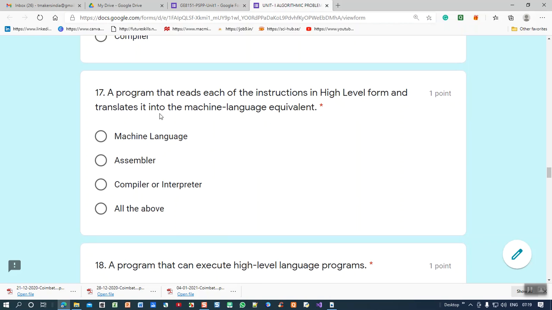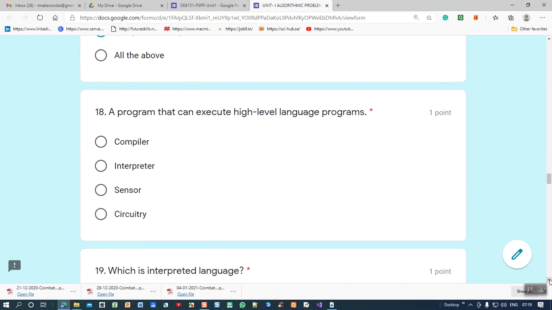17th question. A program that reads each instruction in high level form and translates it into machine level language. Either it's a compiler or an interpreter, isn't it? Either the compiler or the interpreter will translate into machine level language. Next question, read carefully.